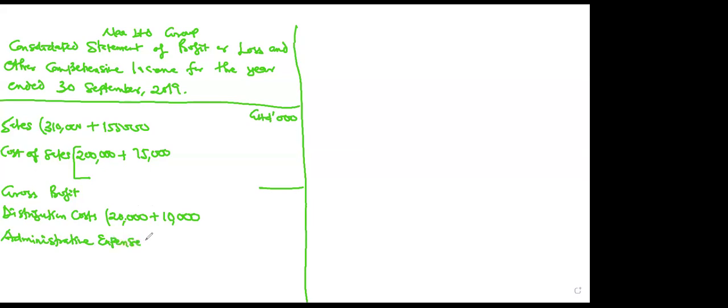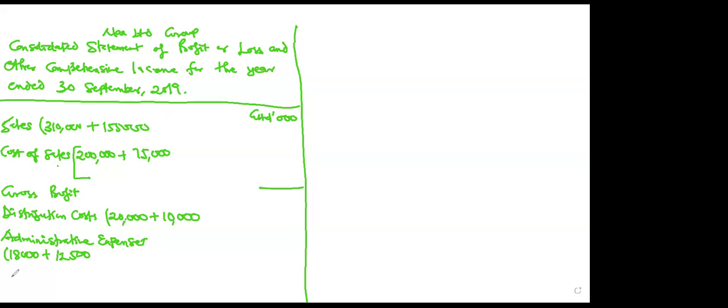If the write-up is too long, you can add it under it so that you have a lot of space. Just as I've done, 18,000 plus 12,500.